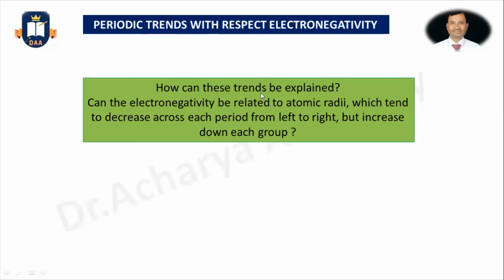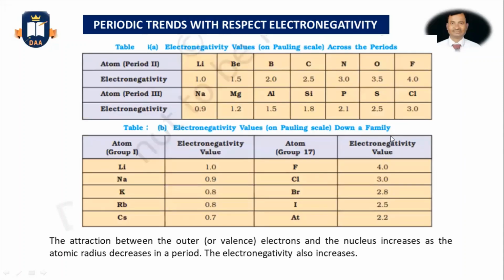So how can these trends be explained? Can the electronegativity be related to atomic radius, which tends to decrease across each period from left to right, but increase down each group? Here we want to relate the electronegativity with the valence electrons, the nucleus, and its attraction.